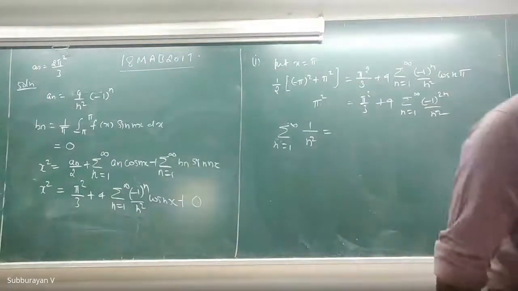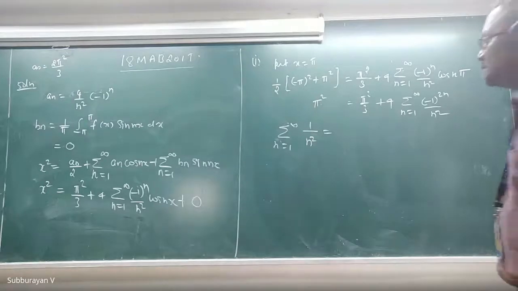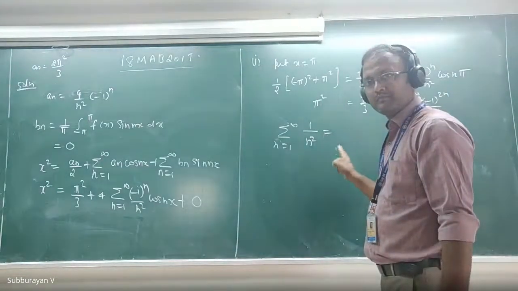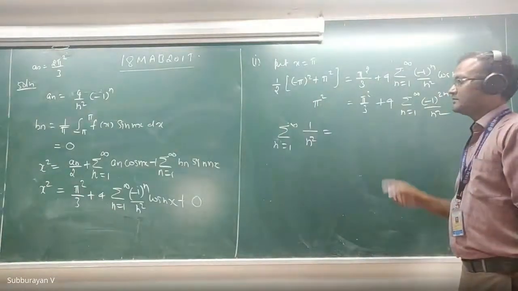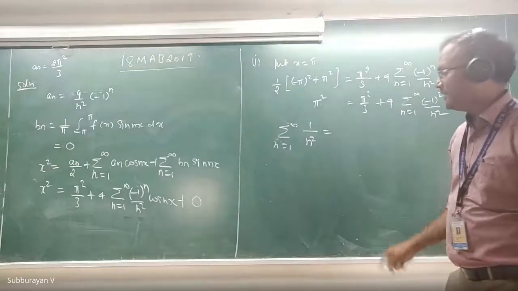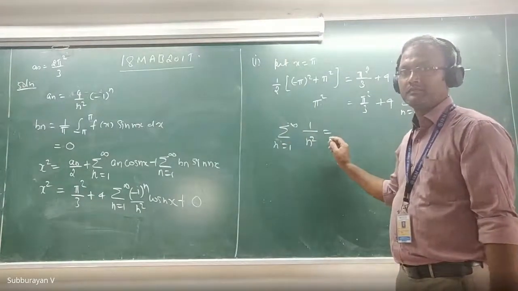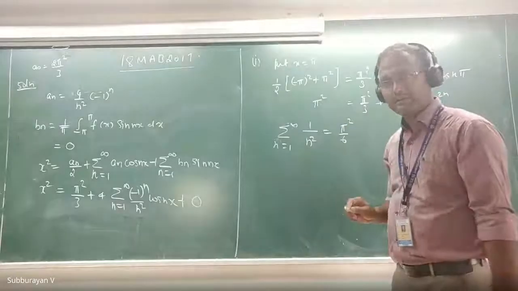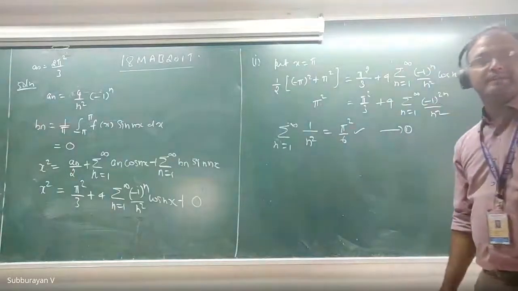What is the value of this series? Pi square by 6. Yes, that's right. I call this equation number 1. This is pi square by 6.